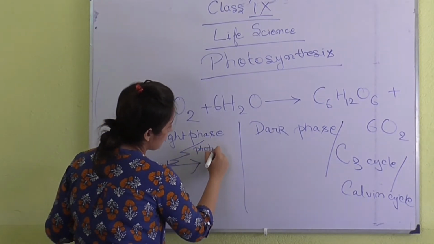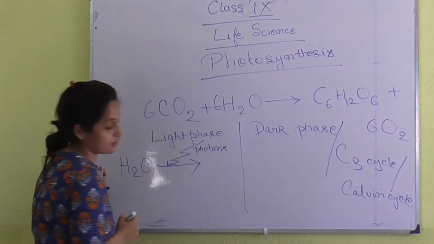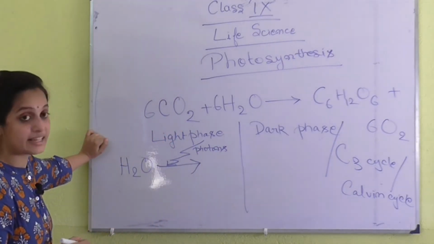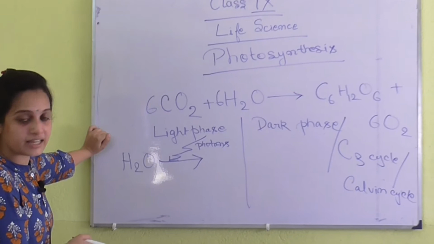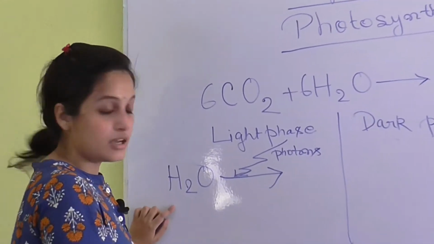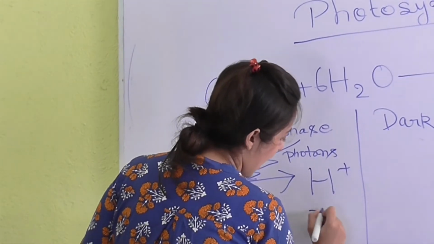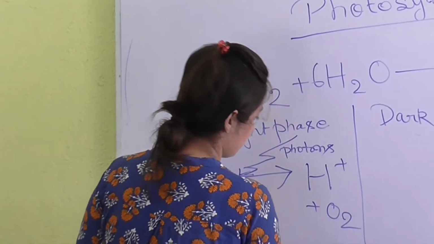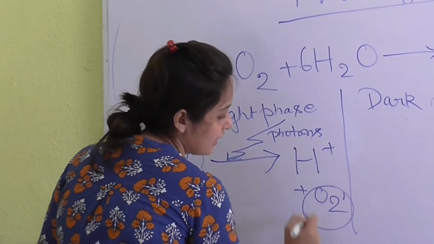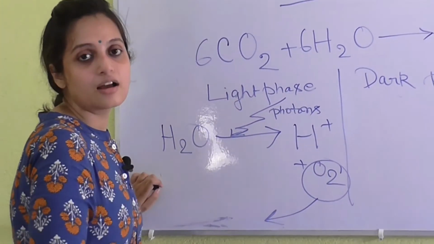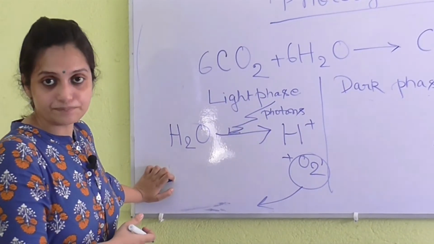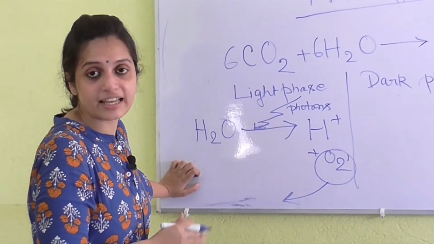Photons are the particles of sunlight. So photon comes in and it breaks water into hydrogen and oxygen. This oxygen then goes away from the plant, from stomata, and this hydrogen is kept.